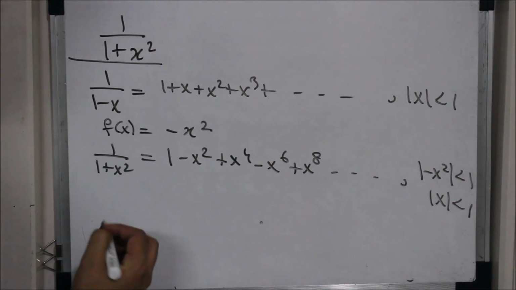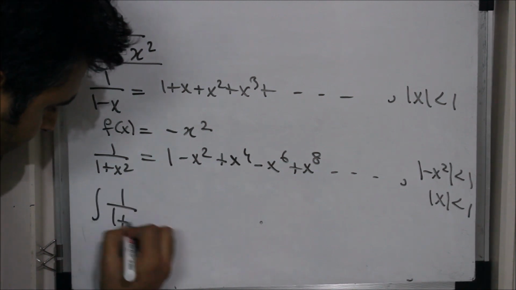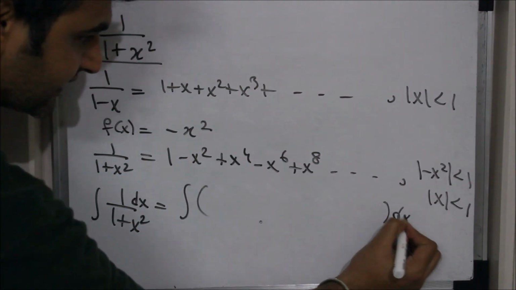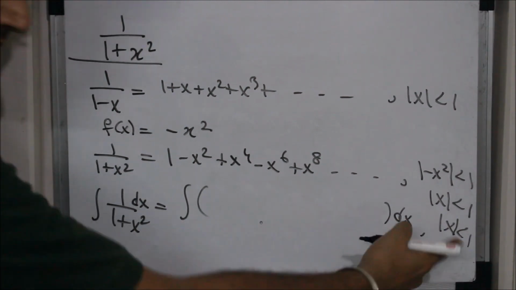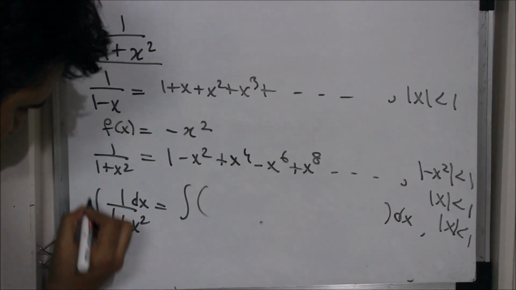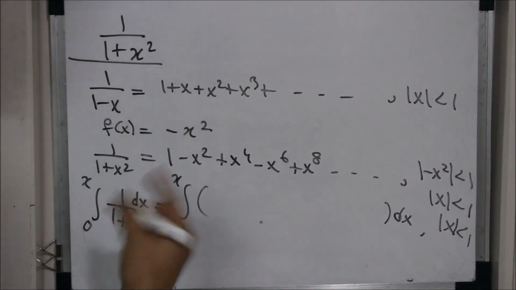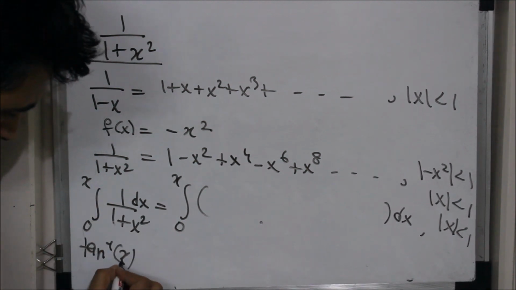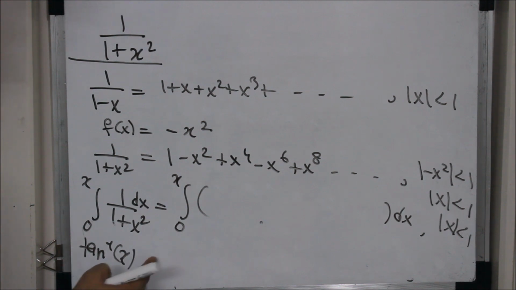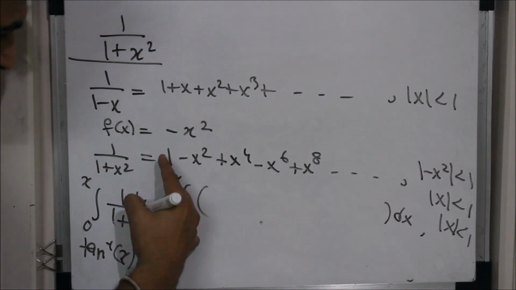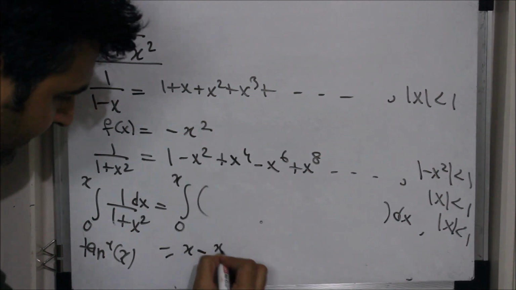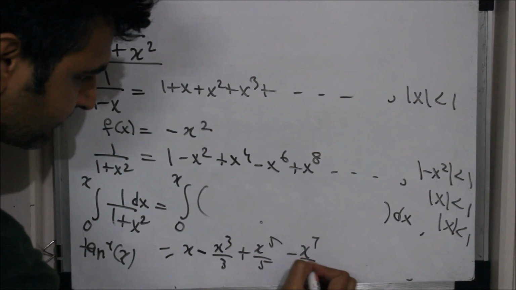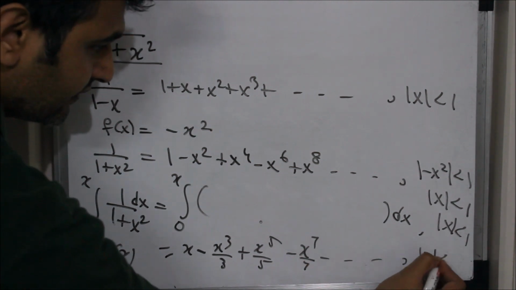Now you integrate the function. Integrating dx in this interval of convergence, let's take 0 to x, because otherwise the constant will come into the picture. So this is tan inverse of x from 0 to x, that is tan inverse x minus tan inverse of 0, and tan inverse of 0 is 0, so that will not come. And if I integrate, I get x minus x cube by 3 plus x5 by 5 minus x7 by 7 and so on, for all mod x less than 1.